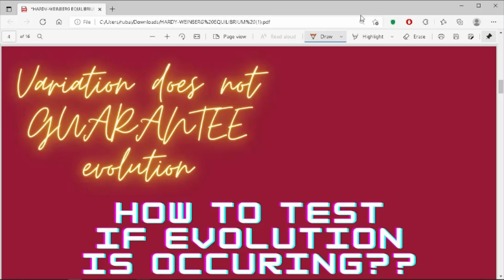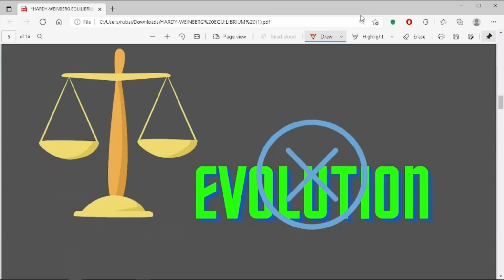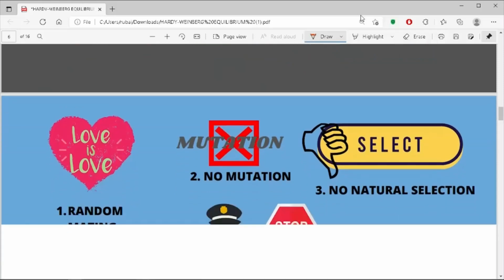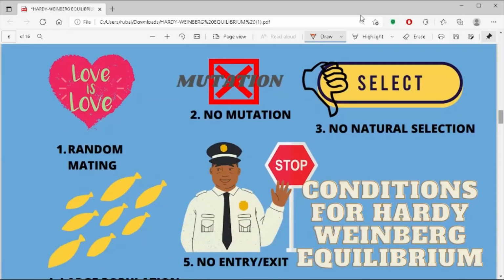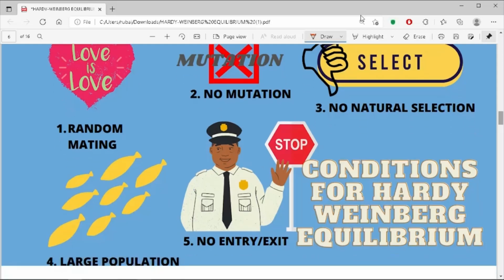Then, how do we test whether evolution is occurring in a population? Here comes the significance of Hardy-Weinberg equilibrium. In a population that is not evolving, allele and genotype frequencies will remain constant from generation to generation, provided that only Mendelian segregation and recombination of alleles are at work. So, the Hardy-Weinberg approach describes a population that is not evolving. This can happen only if a population meets all the 5 conditions to maintain the Hardy-Weinberg equilibrium.